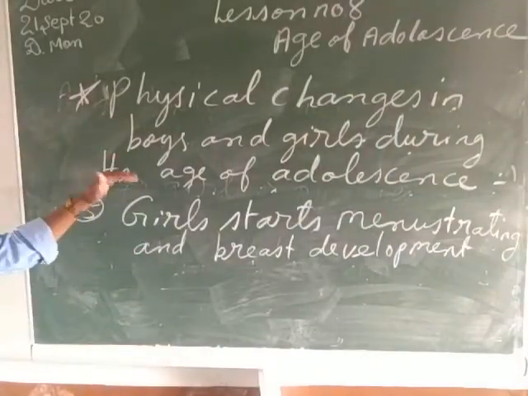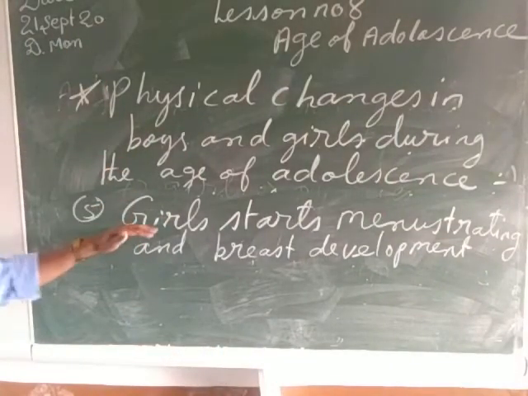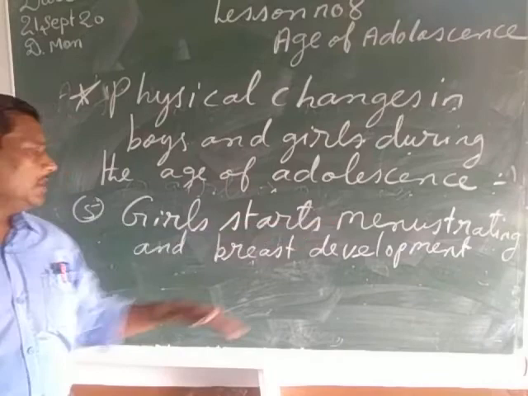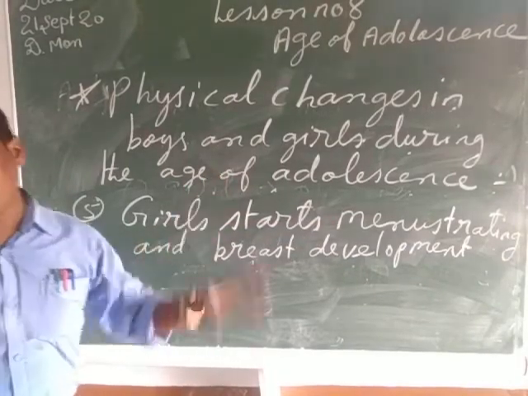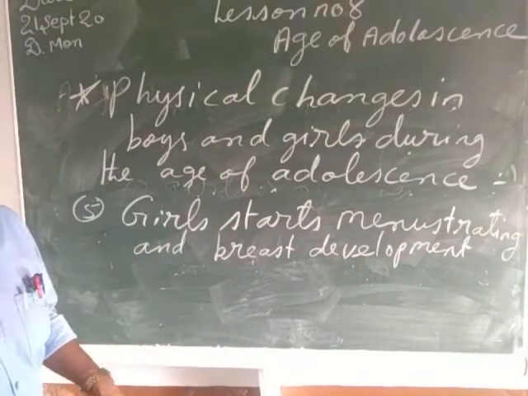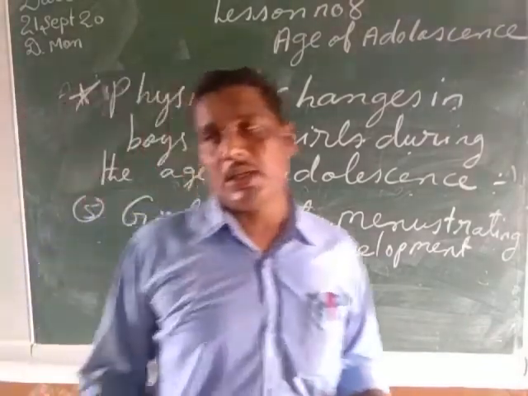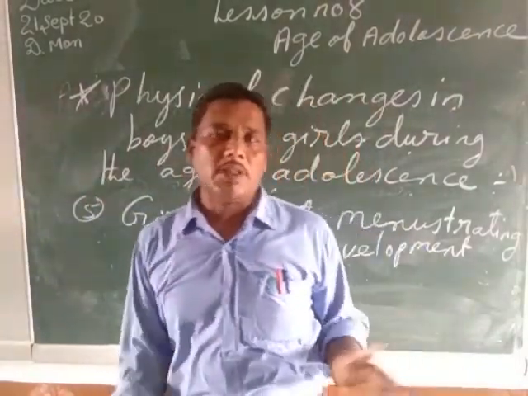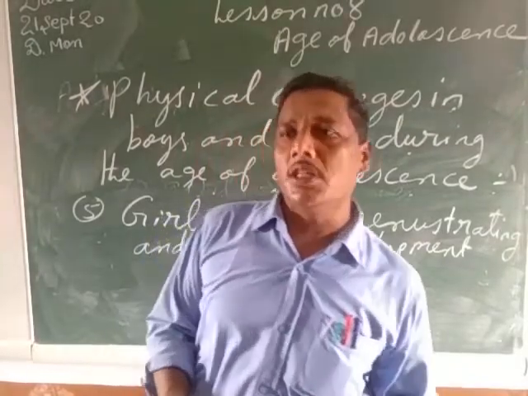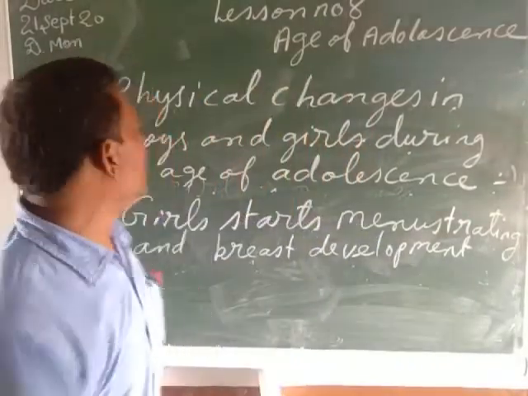So during this age, my child, the girls will start the menstrual cycle, and breast development also will take place in the girls. So beta, these are some of the characteristics which are occurring in the case of boys and girls during the age of adolescence or puberty.